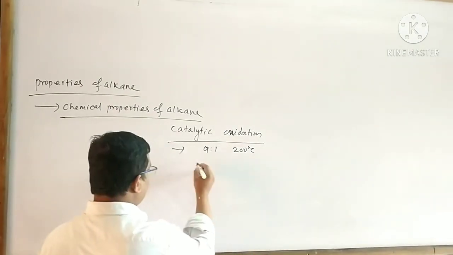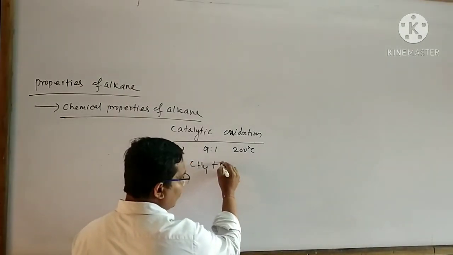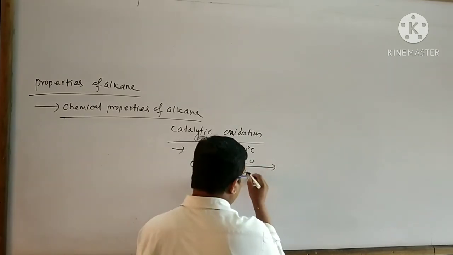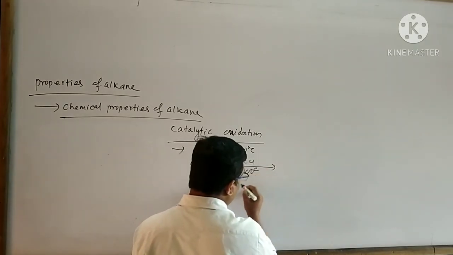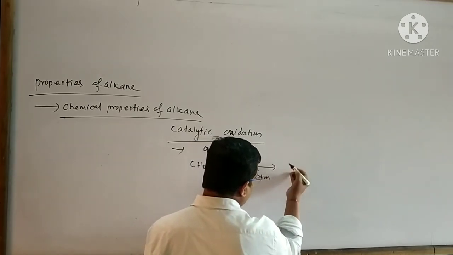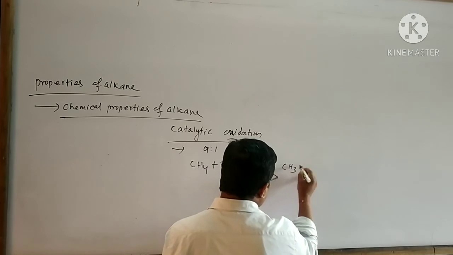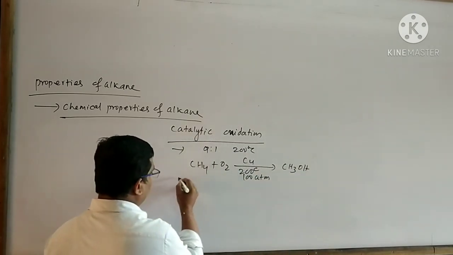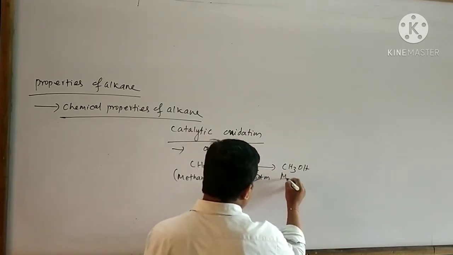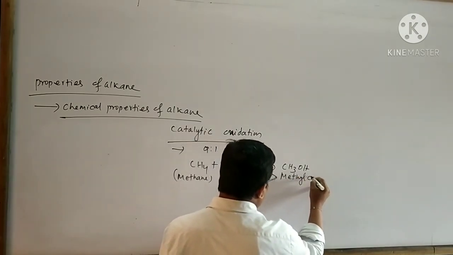I can write the reaction like this: CH4 plus O2 in the presence of copper at 200 degree centigrade temperature and 100 atm pressure gives methyl alcohol. This is said to be methane. This is said to be methyl alcohol.